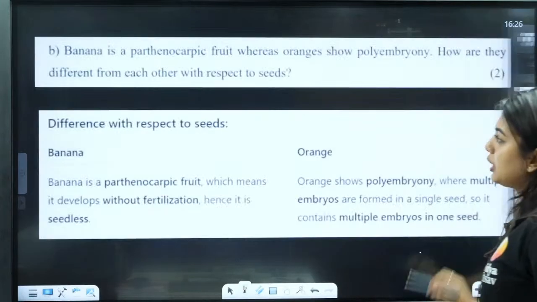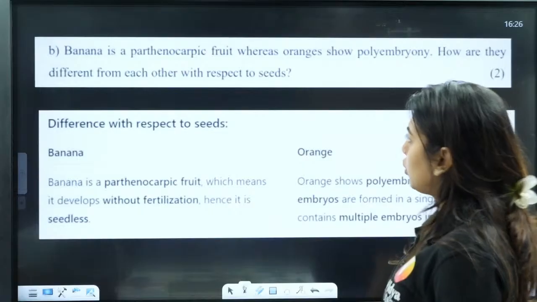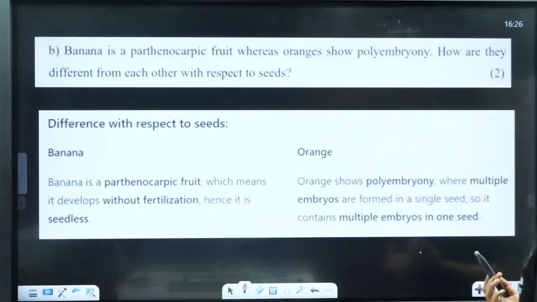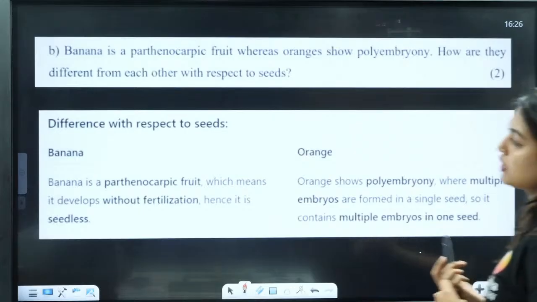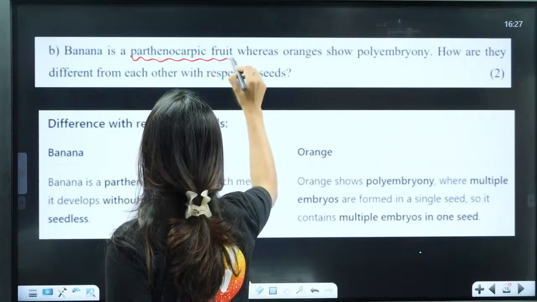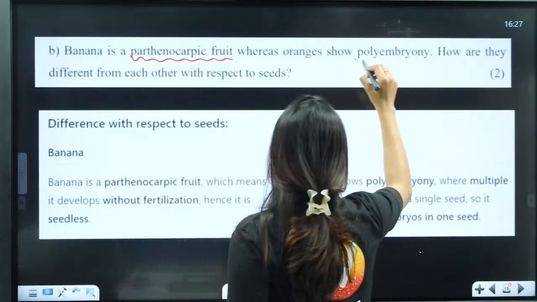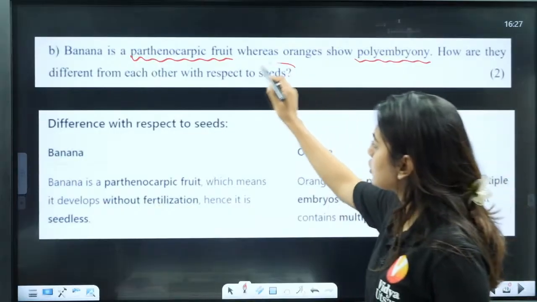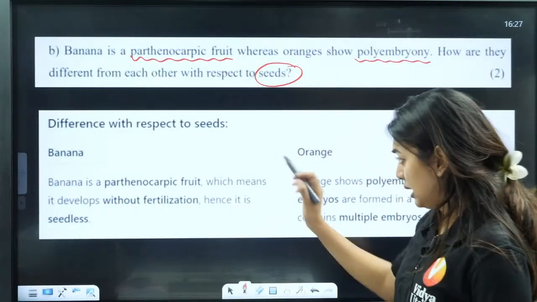Now look at this question. Banana is a parthenocarpic fruit, whereas orange shows polyembryony. How are they different from each other with respect to seeds? Okay, banana is a parthenocarpic fruit and orange shows polyembryony. So what is the difference? They are asking with respect to seeds, so we have to write about that.